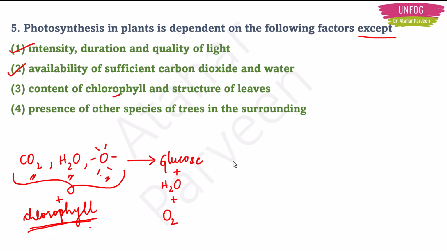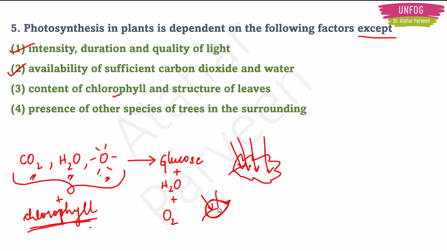Now structure of the leaves, it is saying, sometimes some leaves are very big, sometimes some leaves are very small. So big leaves will have more chlorophyll and can absorb a lot of sun rays from the sun, so more photosynthesis will occur. But small leaves have small surfaces, they'll have less chlorophyll in them.